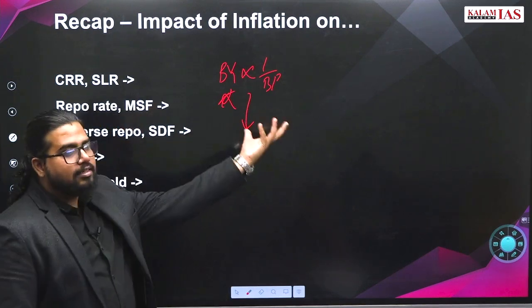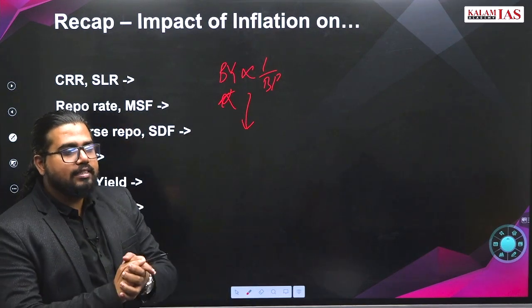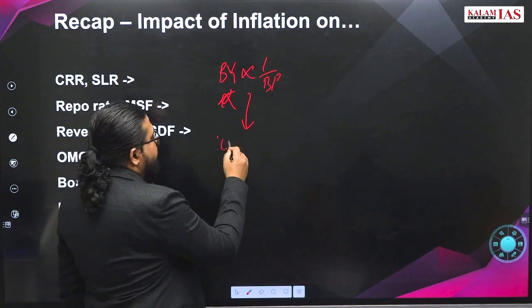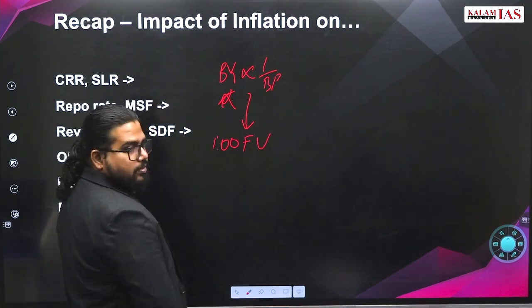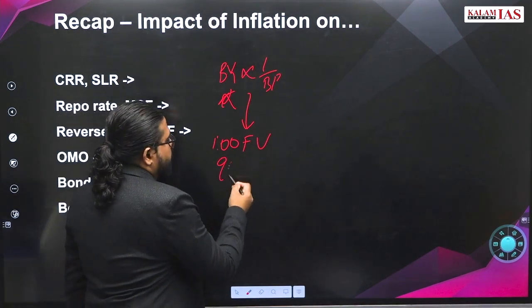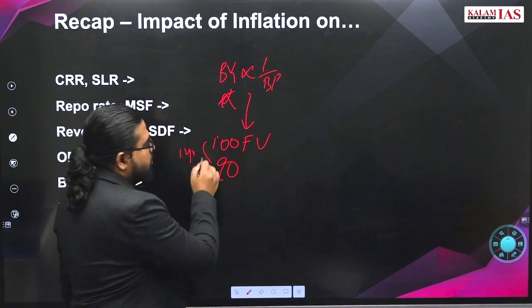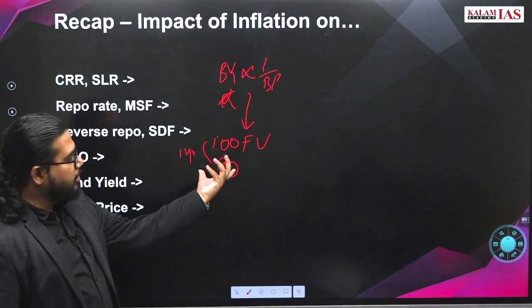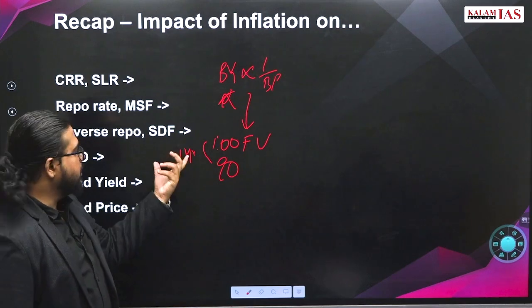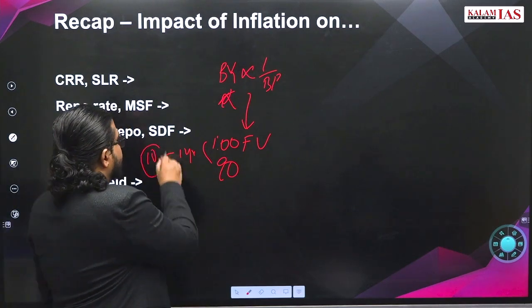Bonds usually are sold at a discounted rate. So 100 is the face value. Now the bond will be sold at 90 rupees with a 1 year maturity. After 1 year you come, you will get the 100 rupees. So 10 is the bond yield.